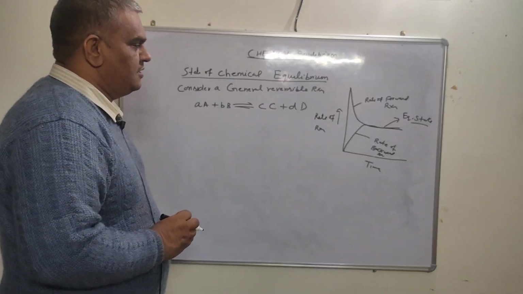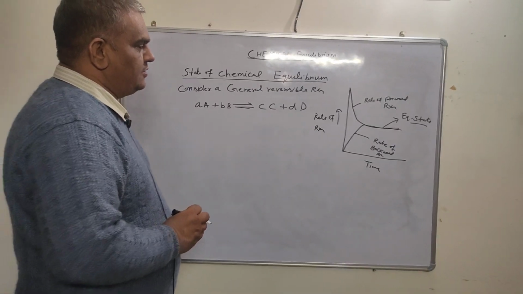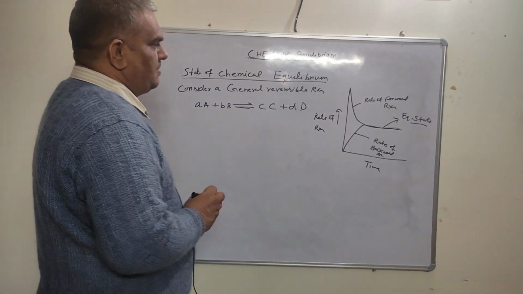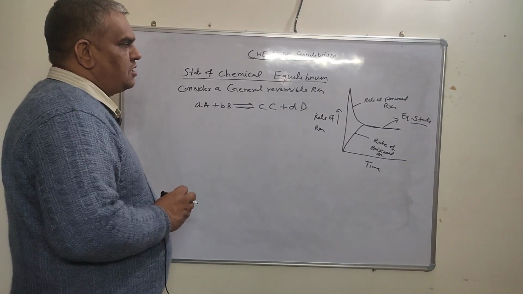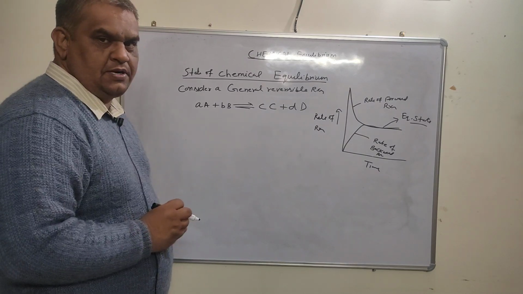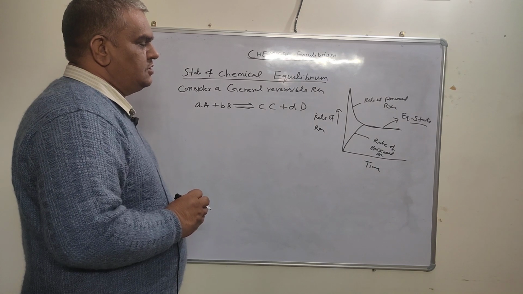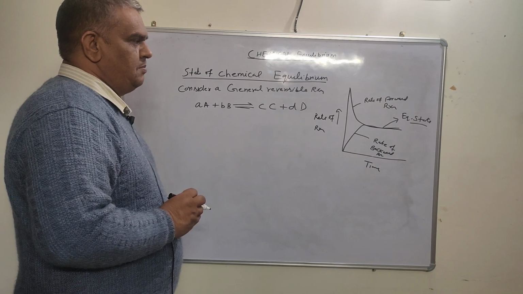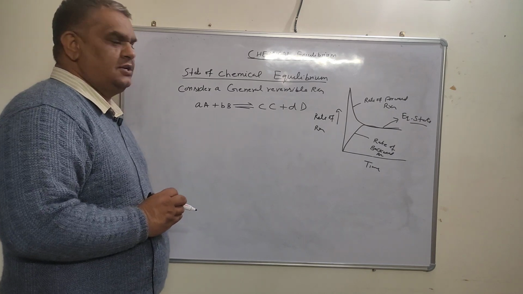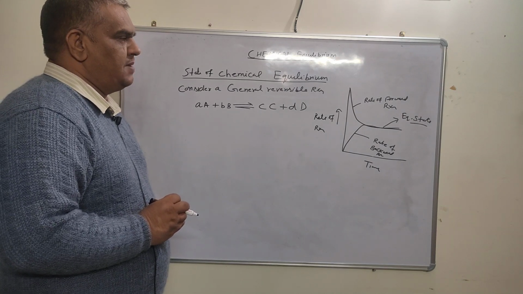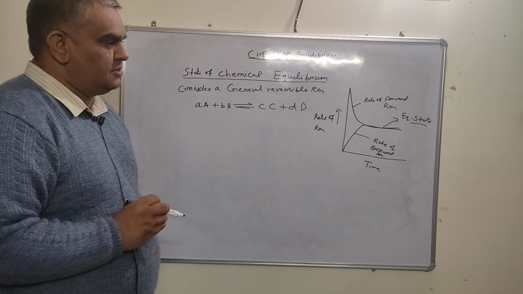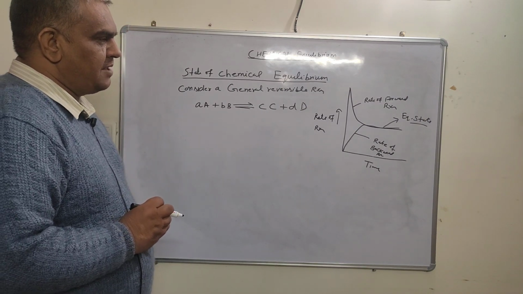and the system attains equilibrium. The state of equilibrium is the state in which the measurable properties of the system do not undergo noticeable change under a given set of conditions. That is, properties such as temperature, pressure and concentration are all constant. But the constancy of these properties does not mean that the reaction has stopped. Forward and backward reactions continue even after attainment of equilibrium, and the equilibrium is dynamic in nature.